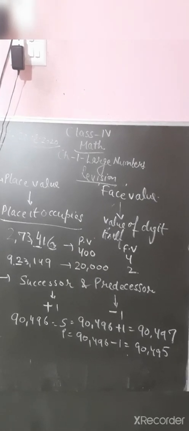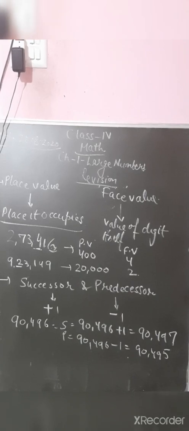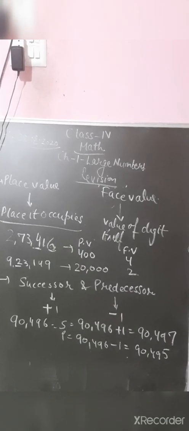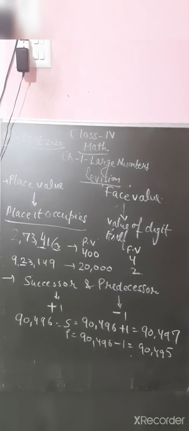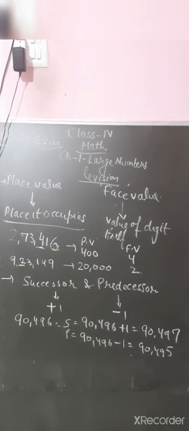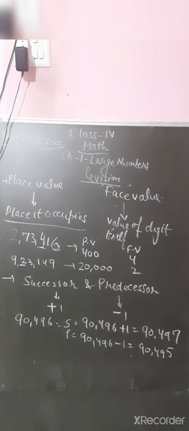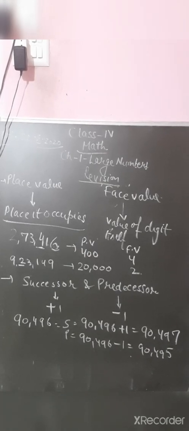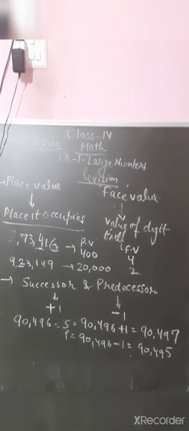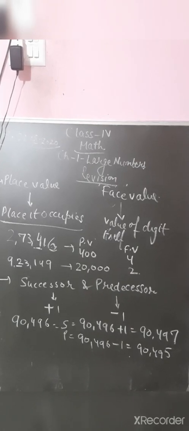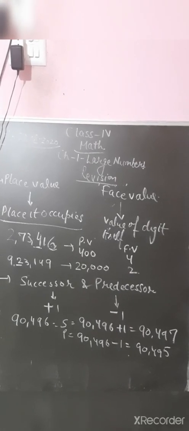Successor is plus 1, means 90,496 plus 1, so 90,497, and predecessor is 90,496 minus 1, that is 90,495. So this is known as successor and predecessor of numbers. In this way you have to find successor and predecessor.